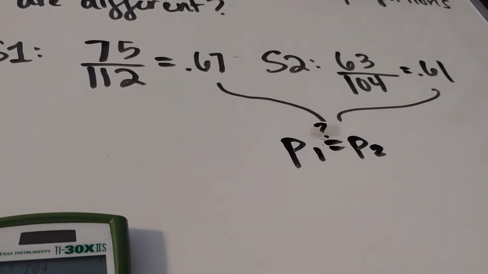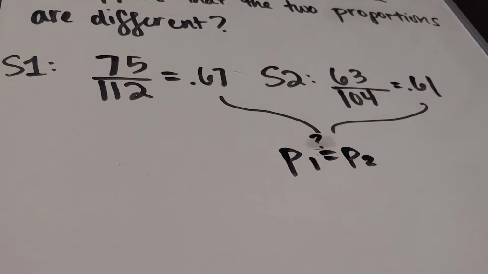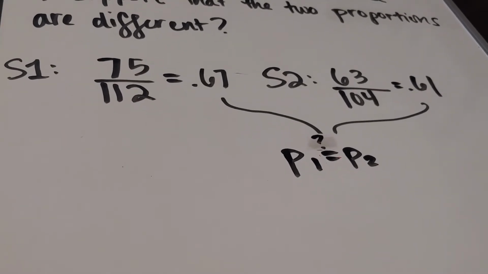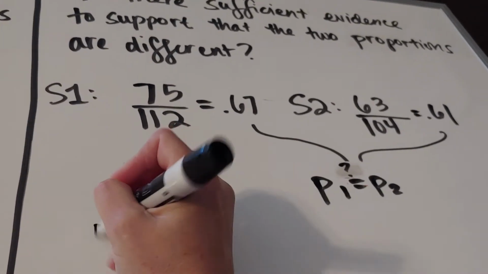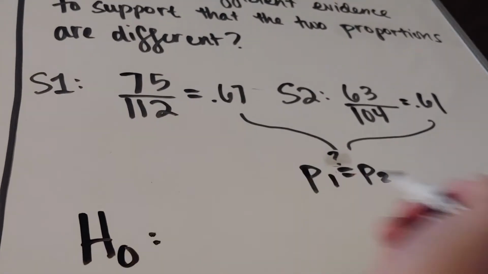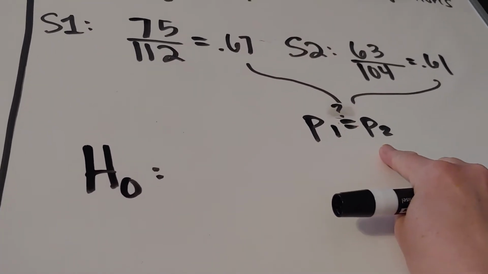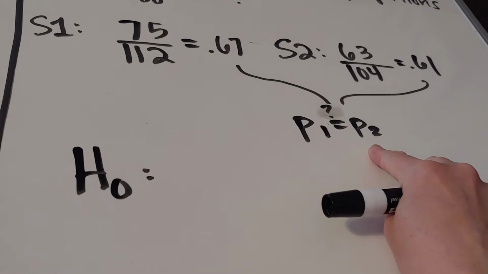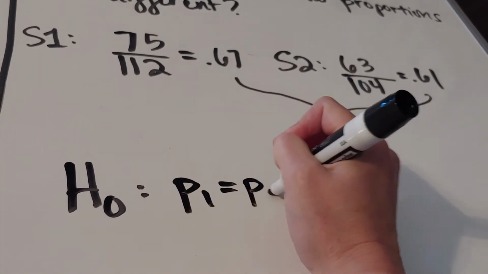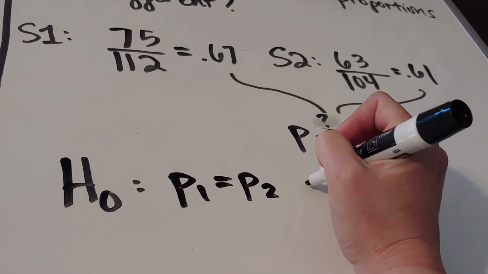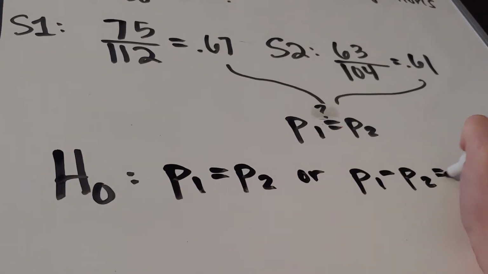Okay, there we go. All right, so one way that we could show whether they're the same or different is by using confidence intervals, but what we want to do this time is use a hypothesis test. Our null hypothesis is always going to be that they are equal to each other. We could write P1 equals P2, but what's going to happen in reality is we're going to subtract P2 over and have it equal to 0.